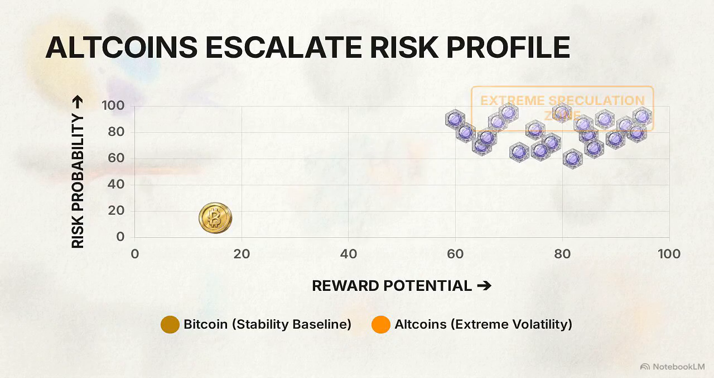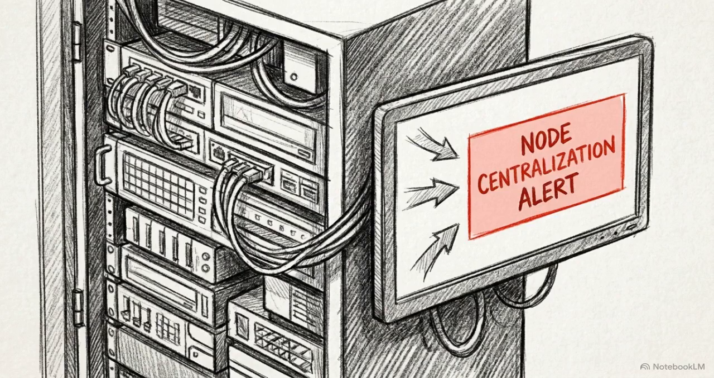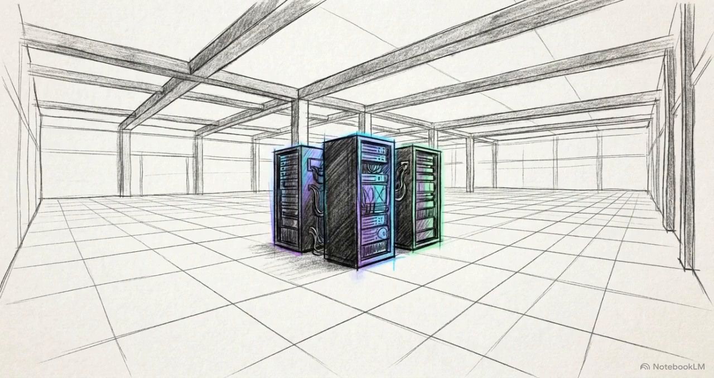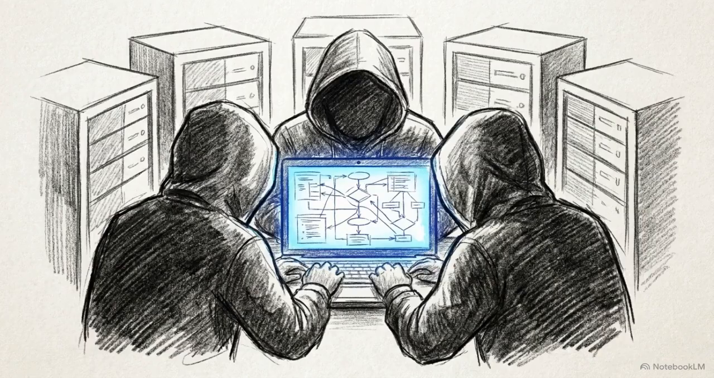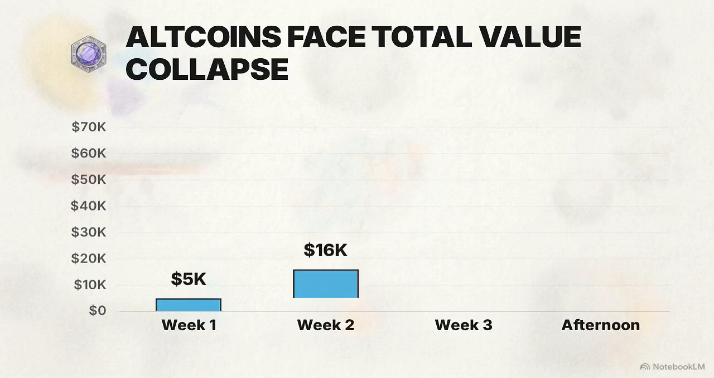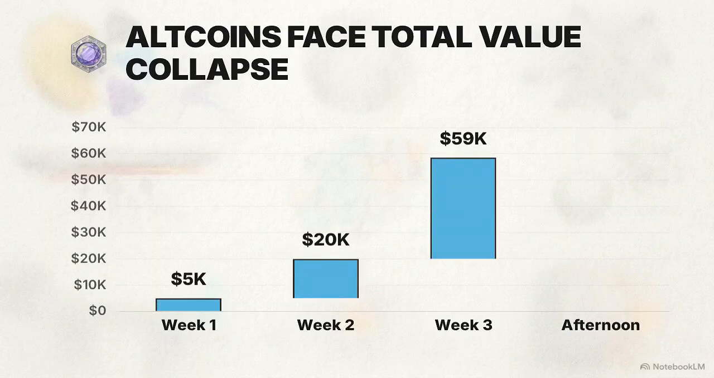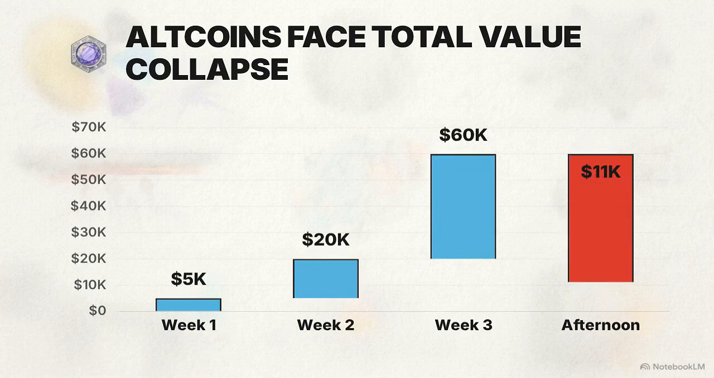stability of Bitcoin. But the core trade-off here is steep. Gaining this advanced utility and speed almost always requires sacrificing true global decentralization. There is a hidden risk of centralized control. A small group of founding developers often hold disproportionate power over the network's rules and its treasury. This concentration of power leads to extreme price volatility. Projects can surge exponentially in weeks or collapse to zero in an afternoon.